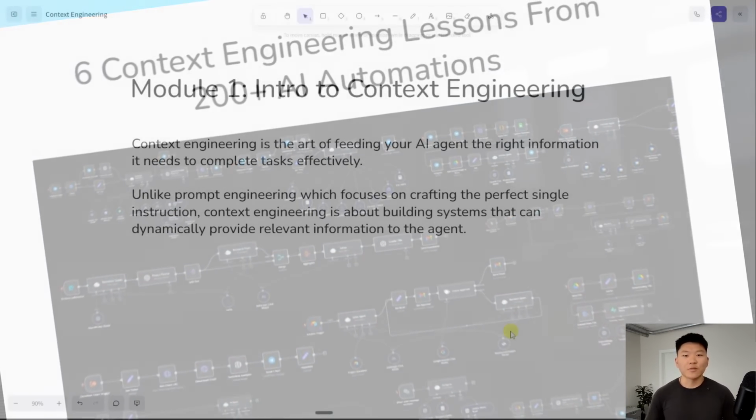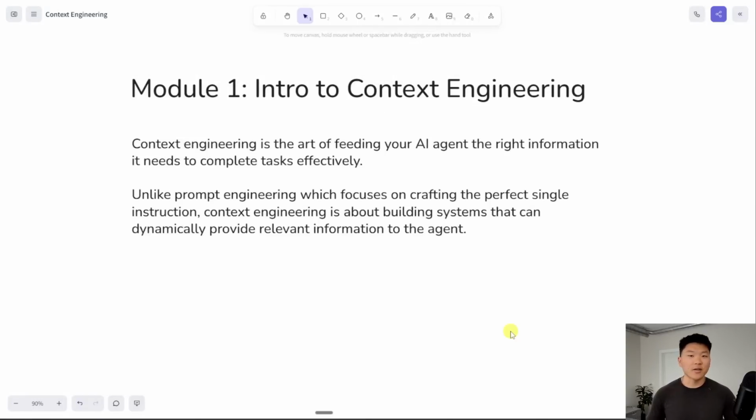All right, just to start off here with Module 1, Intro to Context Engineering, if it's a term that you've never heard before. So context engineering is the art of feeding your AI agent the right information that it needs to complete tasks effectively. Unlike prompt engineering, which focuses on crafting the perfect single instruction, context engineering is about building systems that can dynamically provide relevant information to the agent.